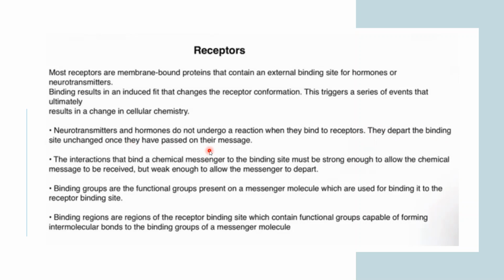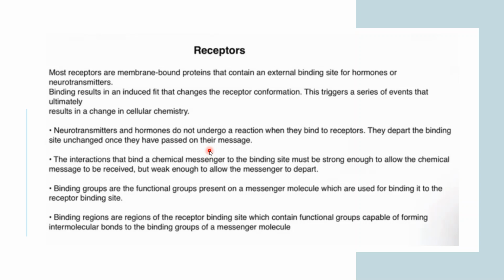Right. So when the receptor is present in the cell membrane, and a neurotransmitter or hormone comes to the receptor, they bind with each other, they undergo a reaction, they pass on the message, and they depart from each other. This is how they work. But if they form a covalent bond, then the hormone's departing from the receptor doesn't happen.